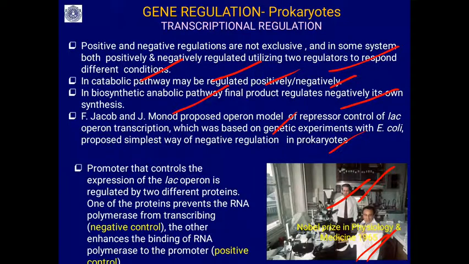The promoter, you know what a promoter is, that controls the expression of the lac operon, is regulated by two different proteins. One of the proteins prevents the RNA polymerase from transcribing, it is called negative control. The other enhances the binding of the RNA polymerase, that is the activator, positive control.